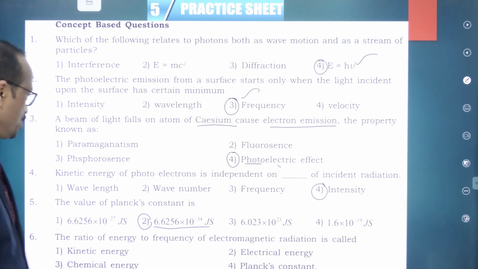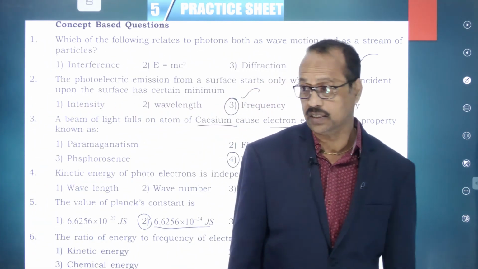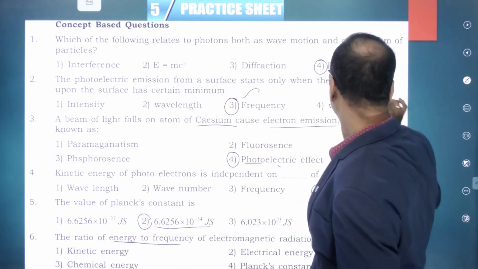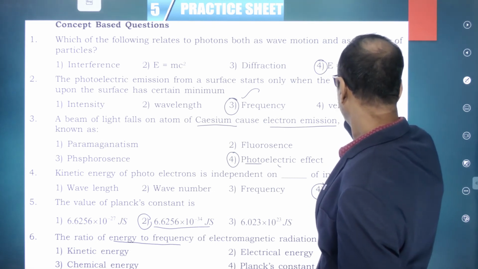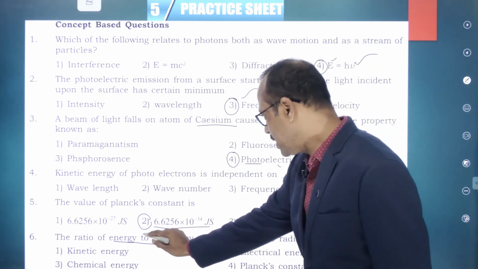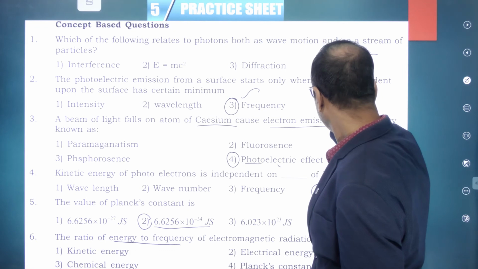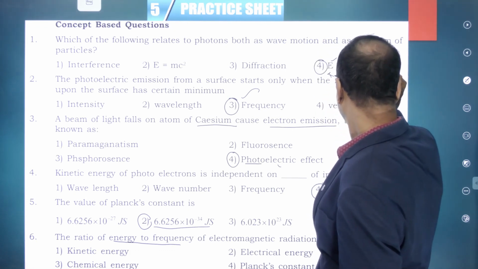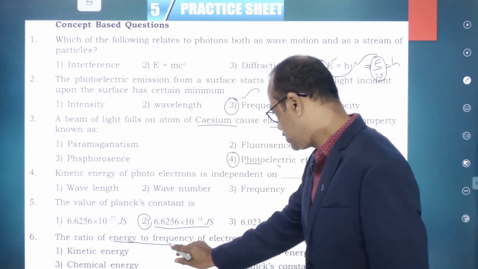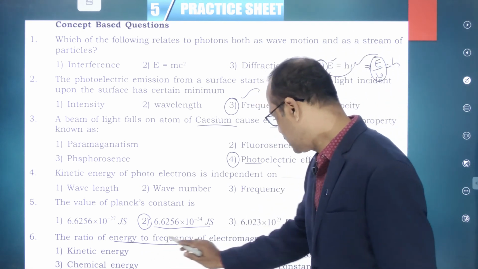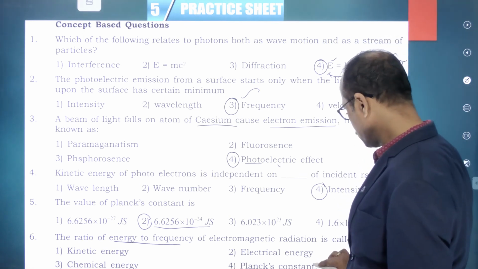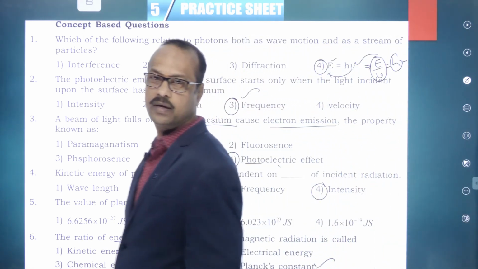Next, the ratio of energy to frequency of electromagnetic radiation. Just now I told you that according to Planck's theory, E is equal to h nu. E is the energy, nu is the frequency. So for energy to frequency, bring nu here. So E by nu is equal to h. They are asking what is E by nu, the ratio of energy to frequency of electromagnetic radiations. Kinetic energy, electrical energy, chemical energy, Planck's constant. So h is Planck's constant. The answer is 4. Clear?